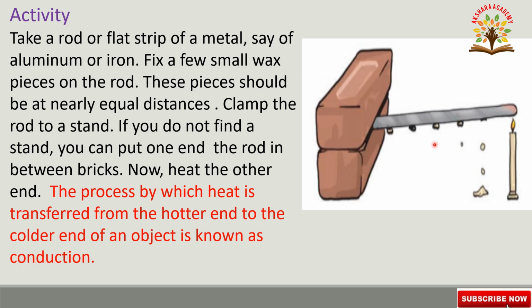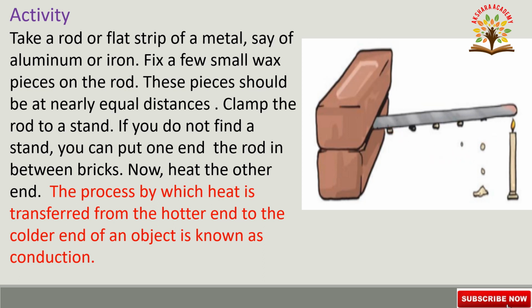Finally, the heat is transferred from the first end, which is near the candle, to the last end, which is in between the bricks. So the heat is transferred from one end to the other end. This process is known as conduction.